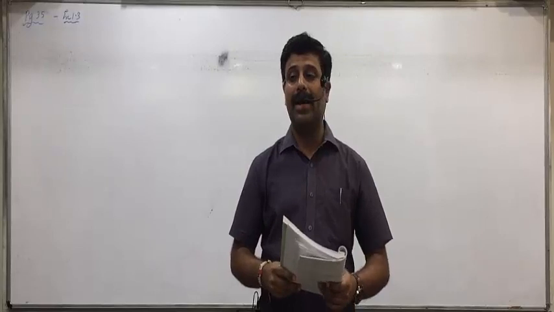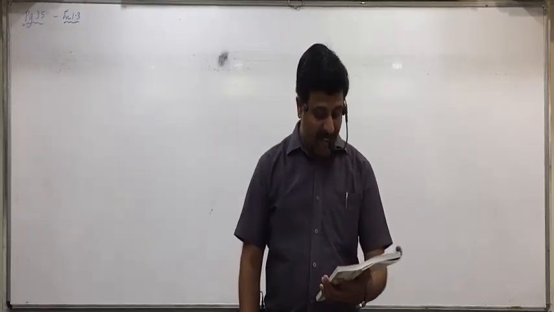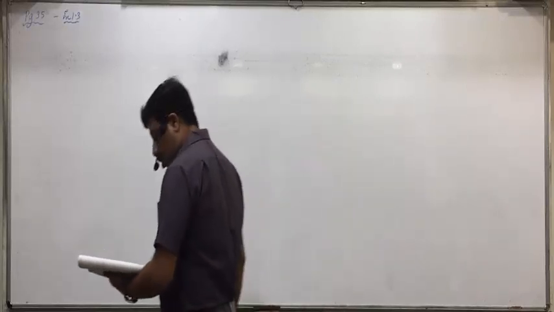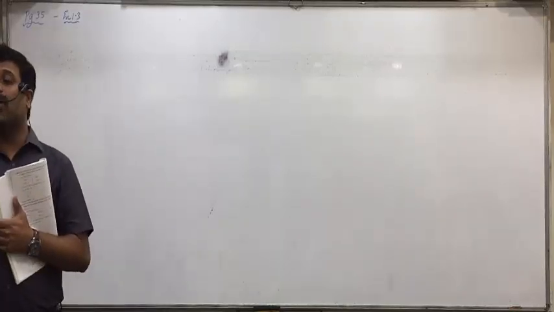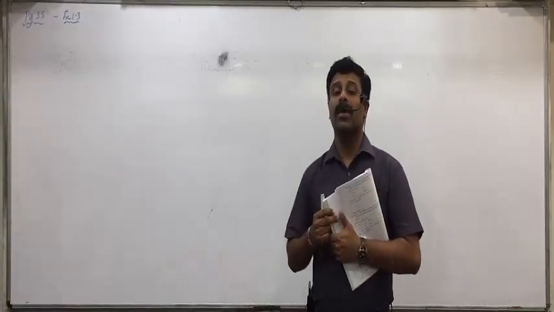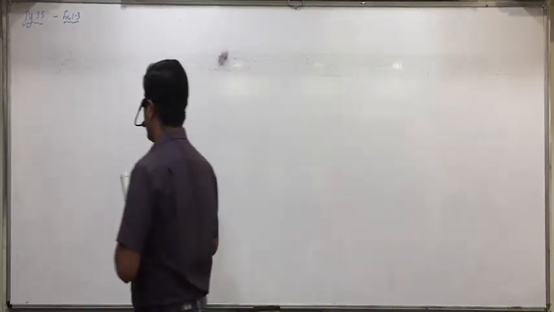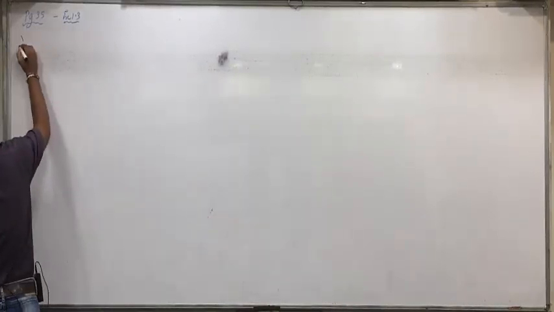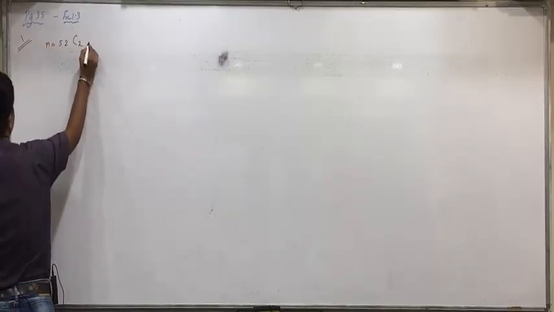Question 1. Understand the things properly now. How to solve by the union law of addition. First of all, 2 cards are drawn from a pack of 52 cards. This we have been doing earlier also. Nishi, what will we get from this? 52C2, that will be the value of n. So all of you write down n equals 52C2.